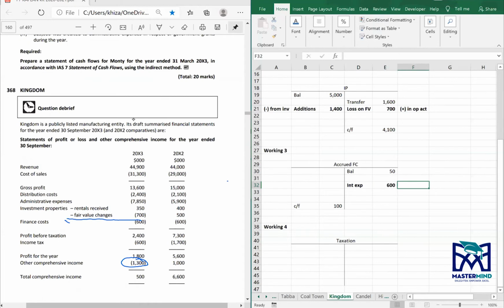All right, so you added back in operating activities, right? And cash paid is this plus this minus, so that's 550 paid, deducted from operating activities.